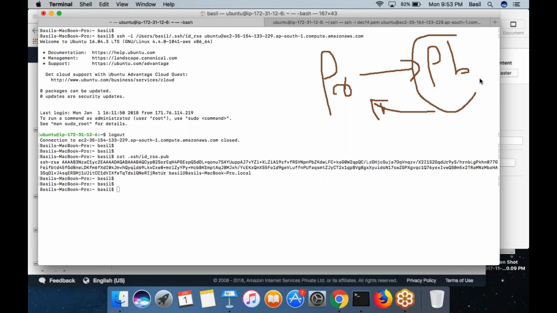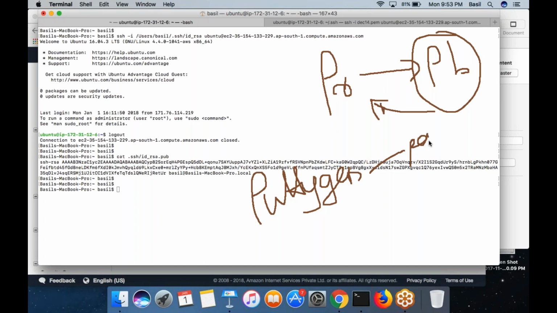If you have the public key, you cannot create the private key from it. That's not possible. But as long as you have the private key, you can regenerate the public key out of it using PuTTYgen. In Windows, you can use PuTTYgen. If you remember, you had used PuTTYgen once when you wanted to convert your PEM file to PPK, right? PEM to PPK conversion you did using PuTTYgen, right?